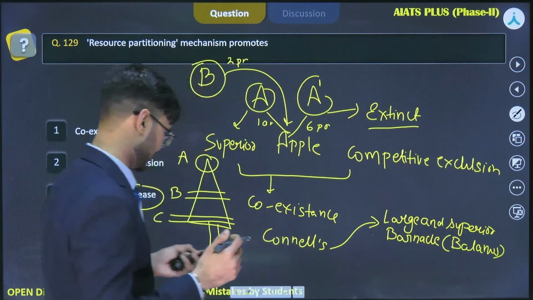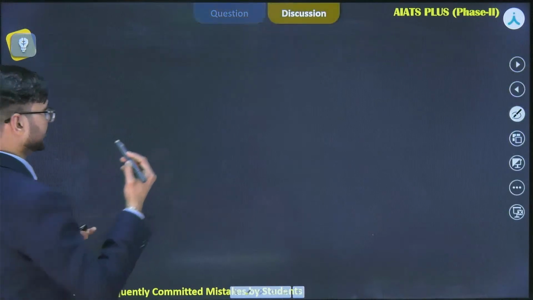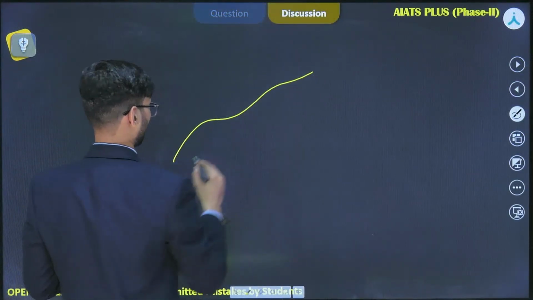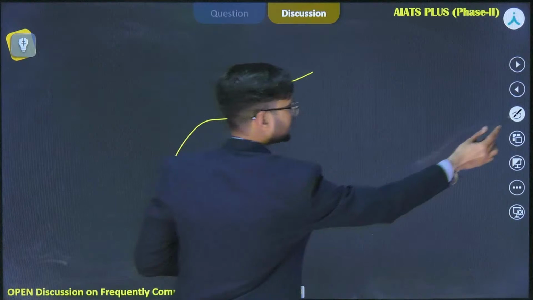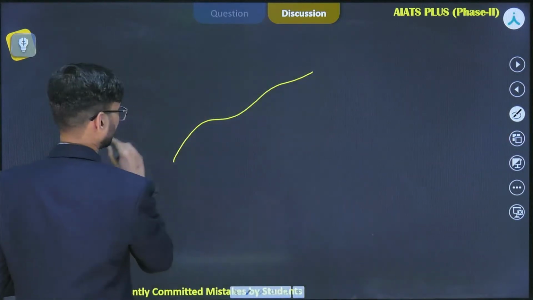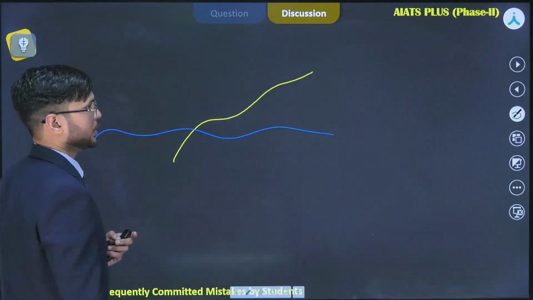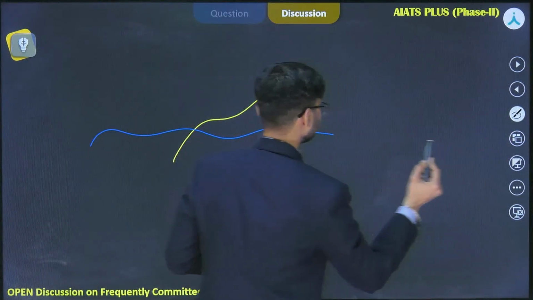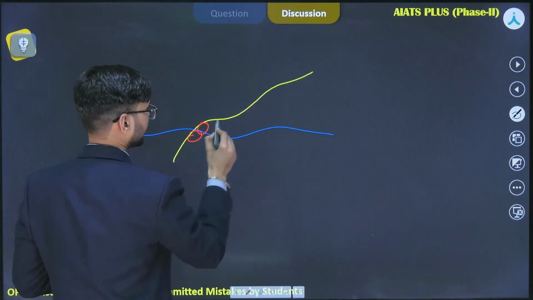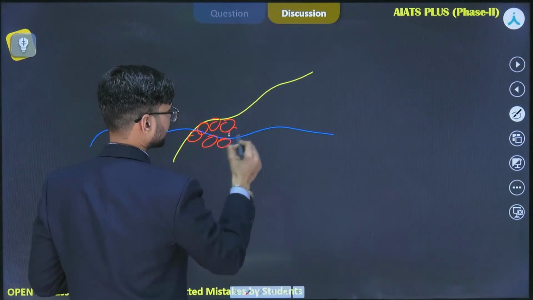Let's see the concept here. This is a rock, and here you will find an ocean. You will see that Balanus are quite populated in the localities where the intertidal zone is present.